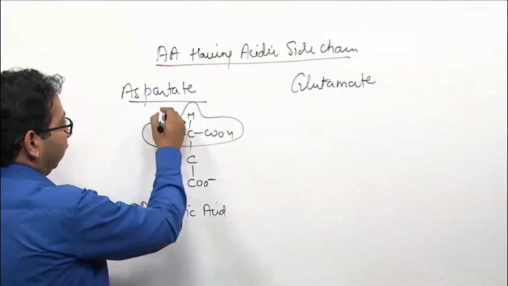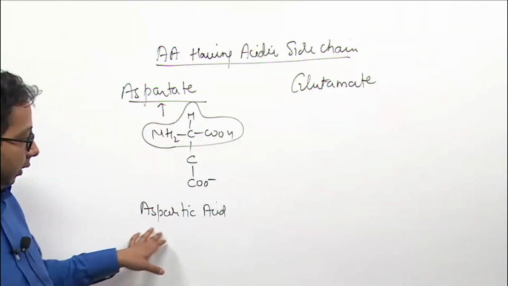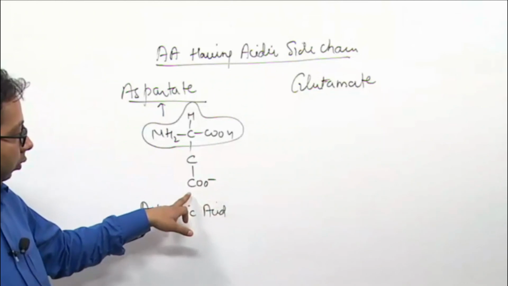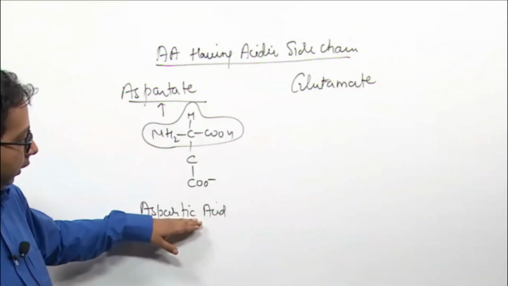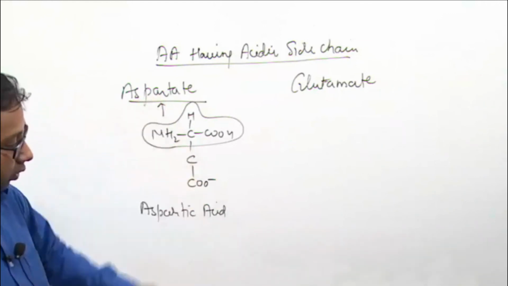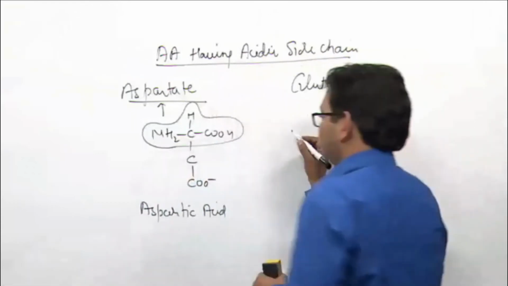Now it becomes aspartate. The aspartic acid, ionized, aspartate, has which charge? Negative charge.